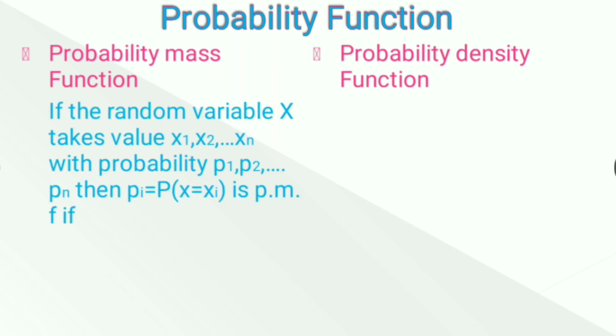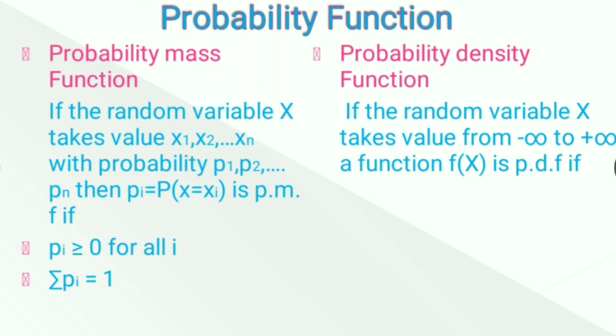If we are talking about a discrete random variable which takes values x1, x2, and so on to xn with probabilities p1, p2, pn, then a function which represents the probability of that random variable, with the condition that all the probabilities are greater than or equal to 0 and the sum of all the probabilities is equal to 1, becomes the probability mass function. So the function related to the probabilities of a discrete random variable is a probability mass function.